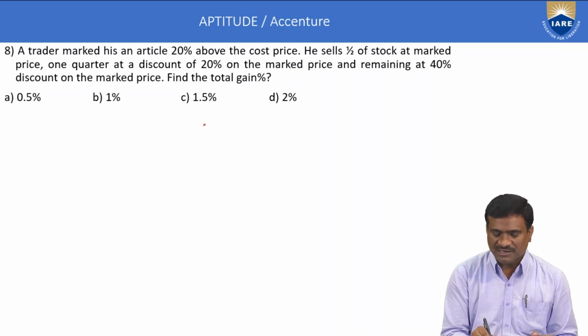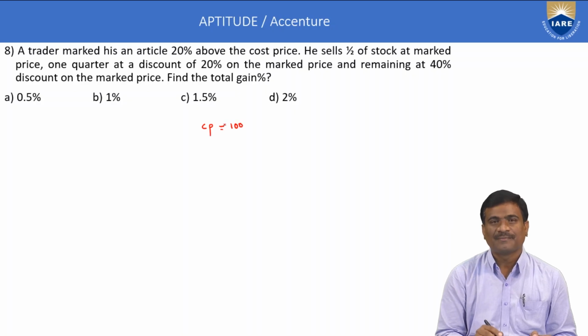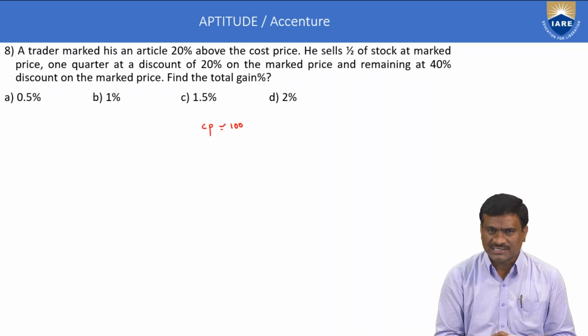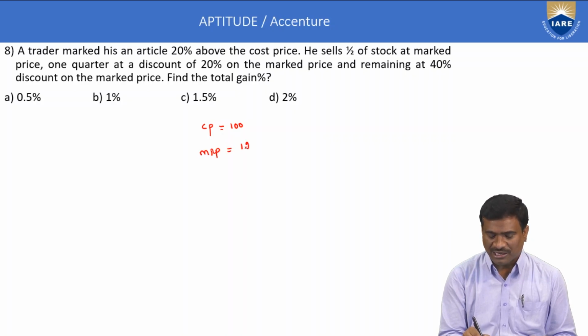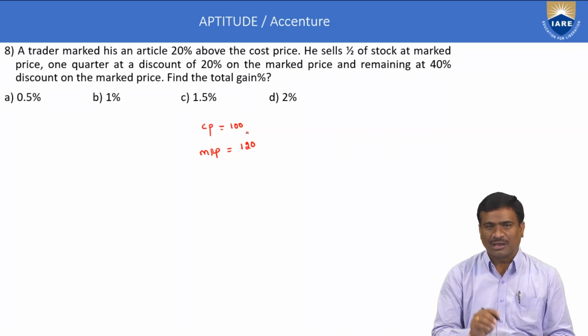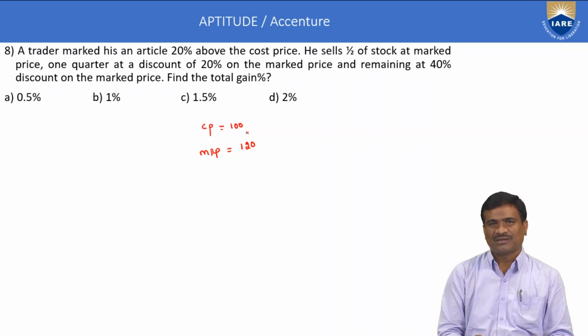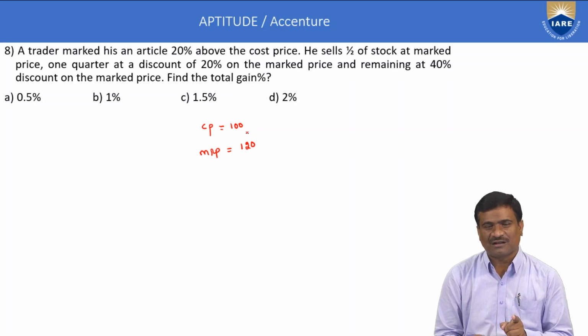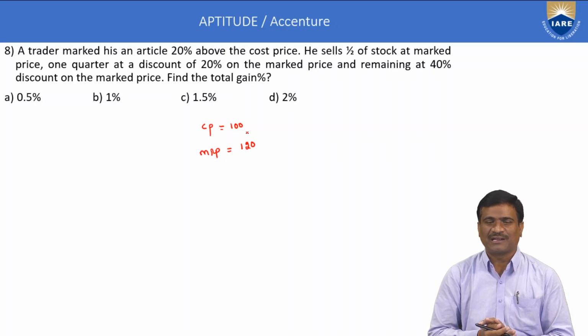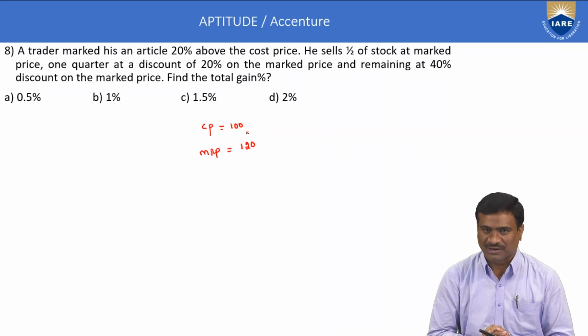Assumption: the cost price can always be considered as 100, or the X method is also correct. Then the MRP, the marked price, is 120, which is above the 100, and above indicates plus. Next, calculate the selling price, with cost price 100 and MRP 120.